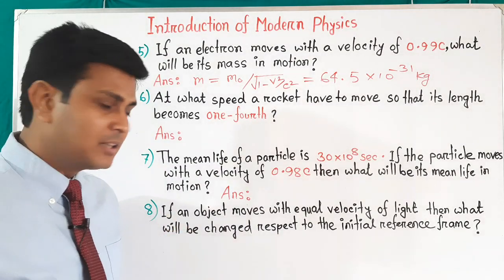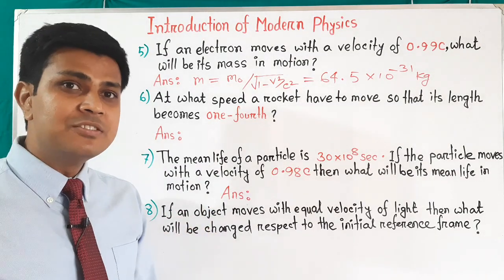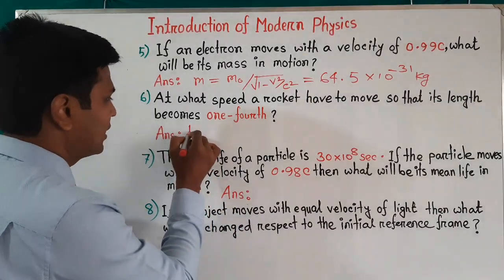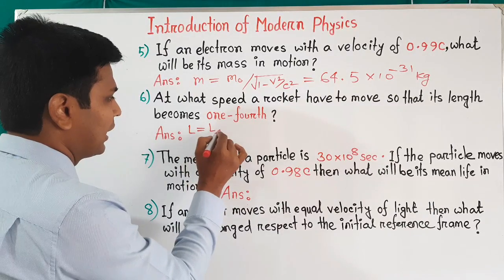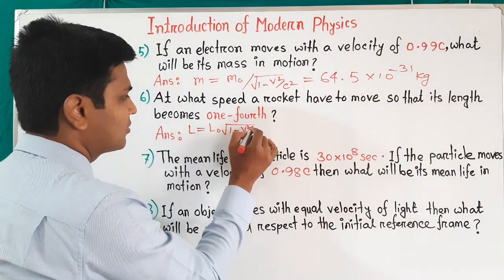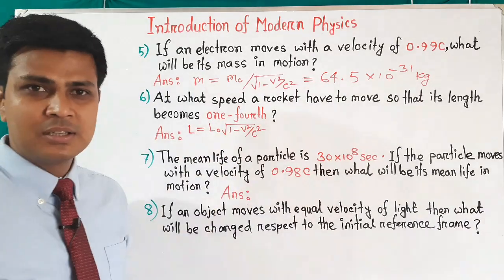We have to apply the formula of relativity of length, that means length contraction, and we know the formula is L equals L naught into root over 1 minus v square by c square.